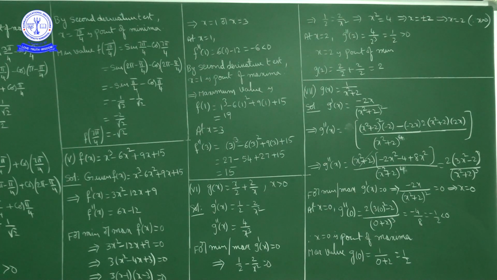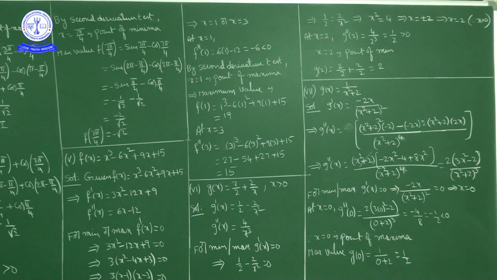Now we'll verify the sign of f''(x) at x equal to 1 and at x equal to 3. Now f''(1). What is f''(x)? f''(x) is 6x minus 12. Now f''(1) is 6 into 1 minus 12, nothing but 6 minus 12 is minus 6, which is negative. Now f''(x) is negative at a point where f'(x) equal to 0.